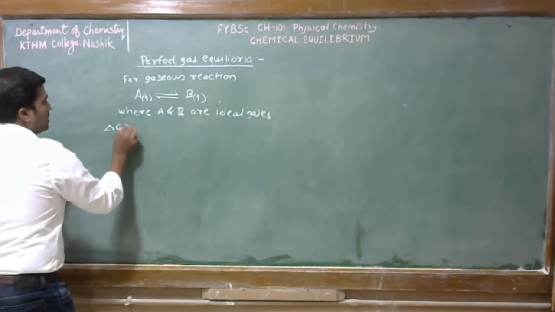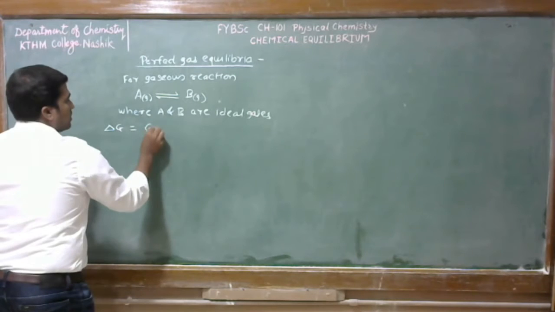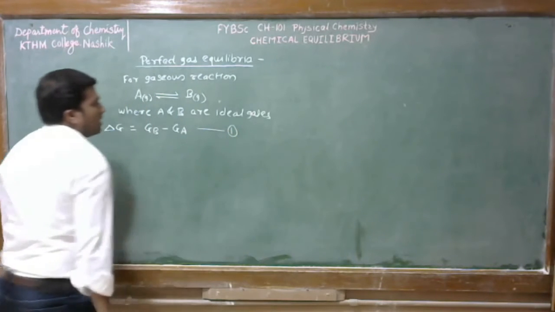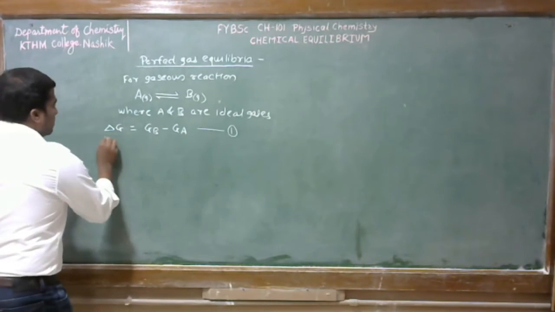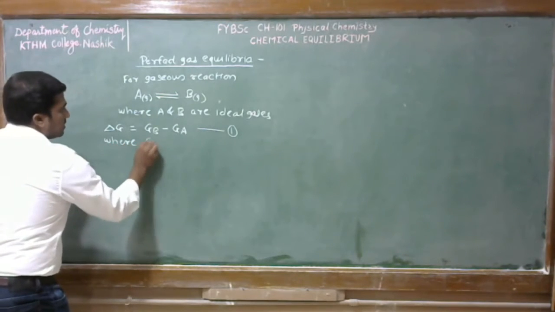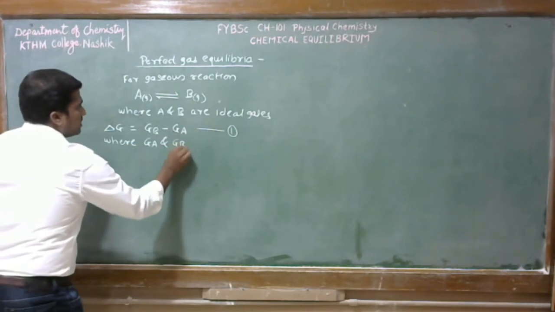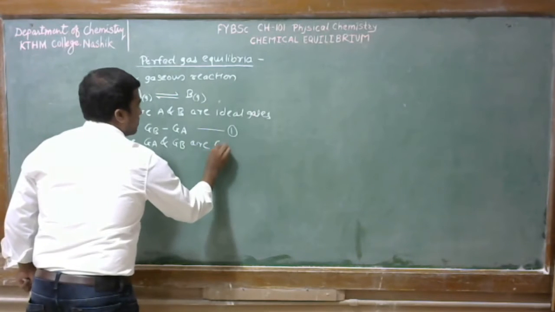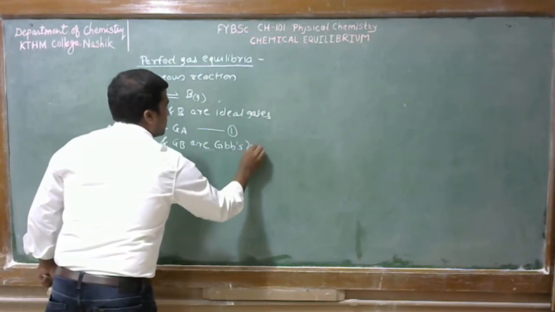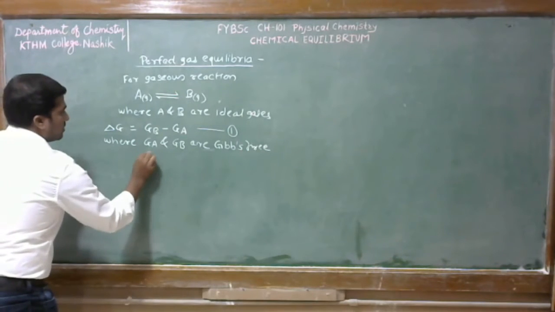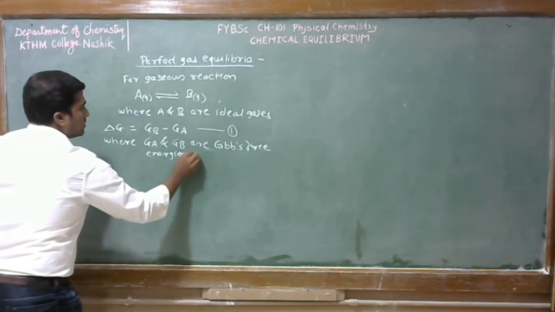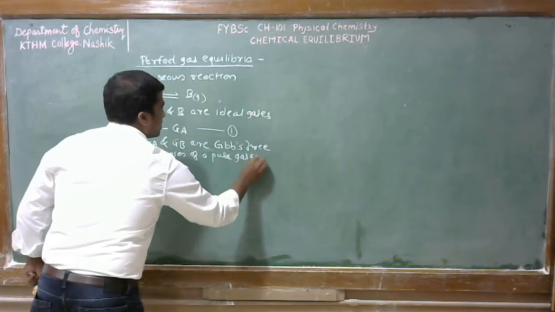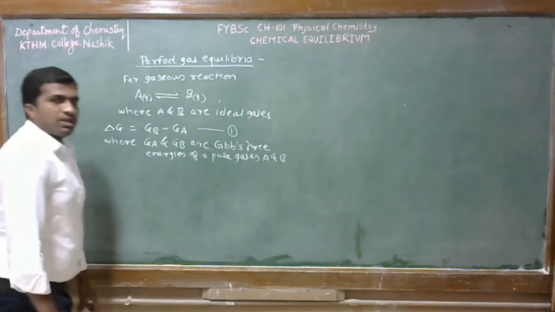Delta G is equal to Gb minus Ga. Consider equation number 1, where Ga and Gb are Gibbs free energies of pure gases A and B respectively.